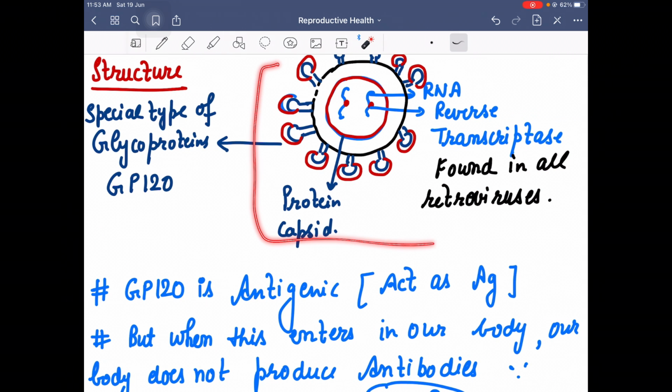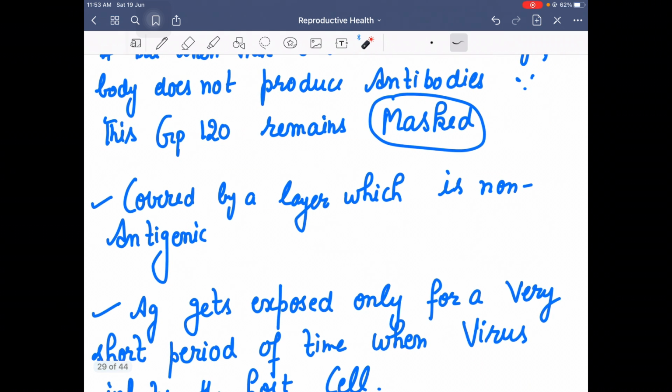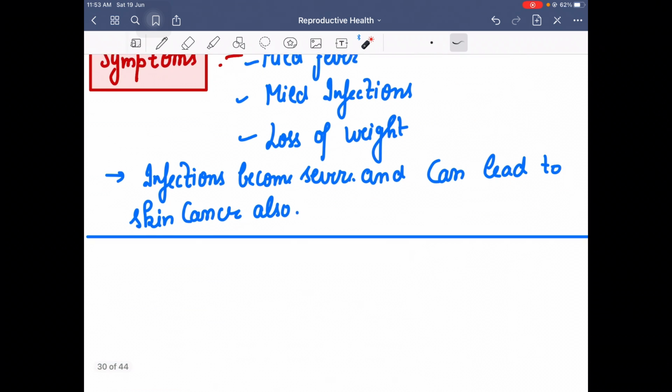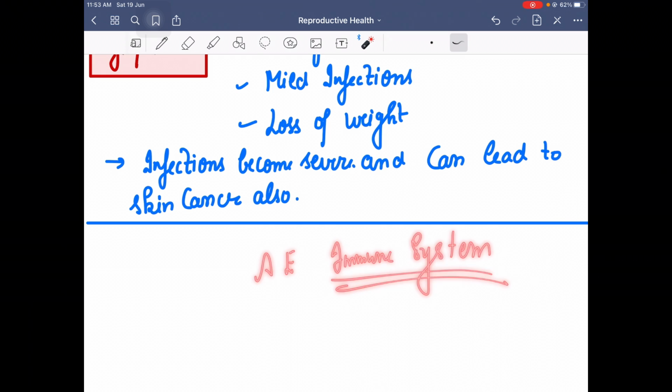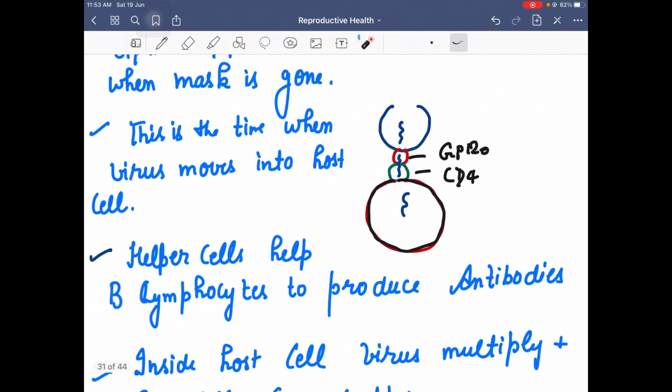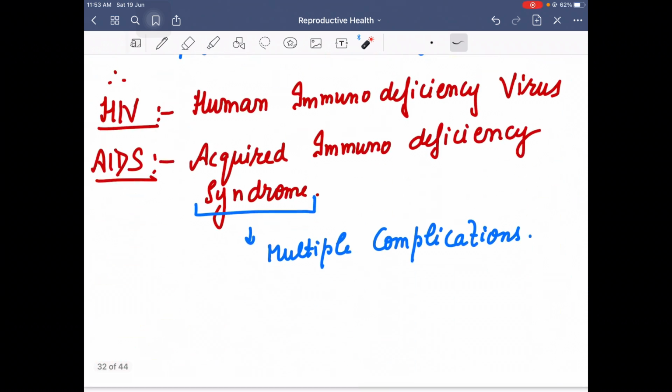Once you understand this structure, you can easily understand why we are saying that this syndrome is basically affecting our immune system, right? The names are given because this weakens our immune system.